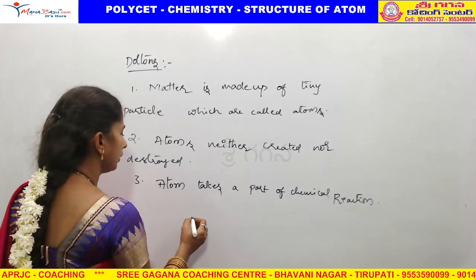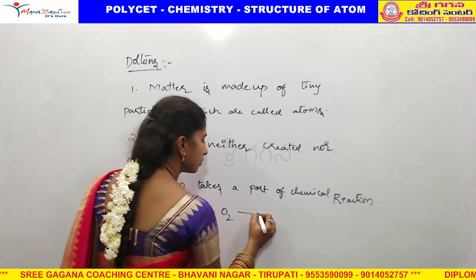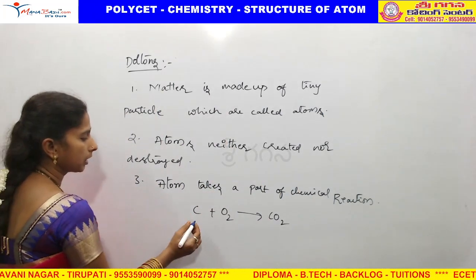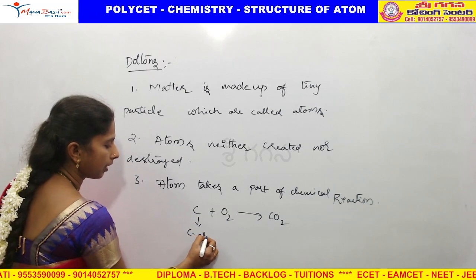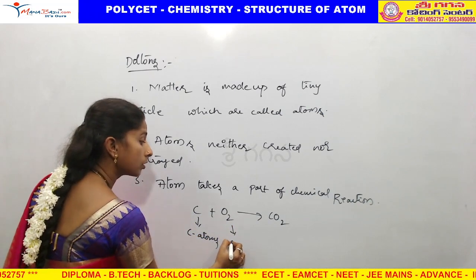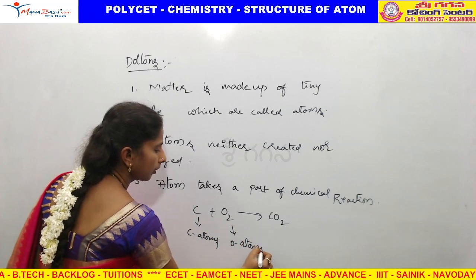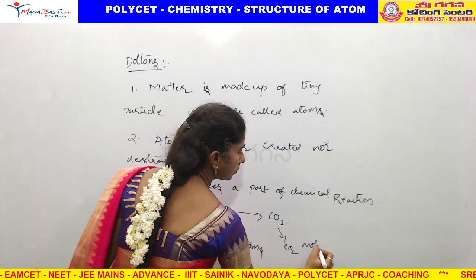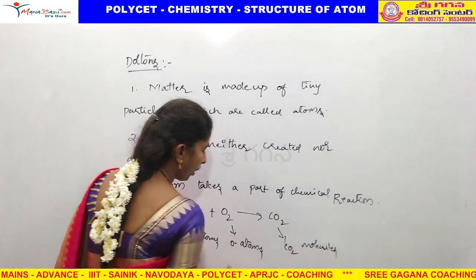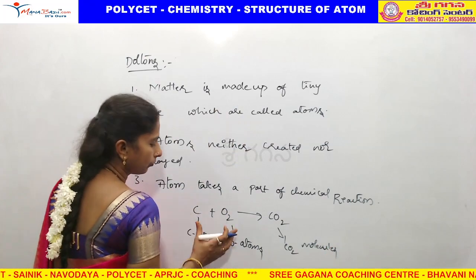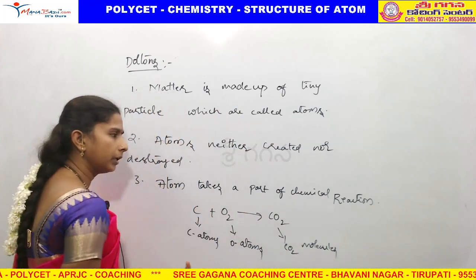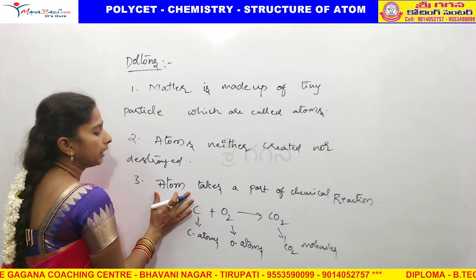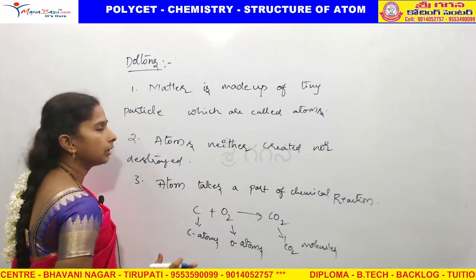For example, C plus O2 gives rise to CO2. This is one chemical reaction. Here, who are involved in the chemical reaction? Carbon atoms react with oxygen atoms. They are converting into CO2 molecules. Molecules also contain the atoms. So atoms are converting from one form to another form, neither created nor destroyed. Atom takes part in chemical reaction.